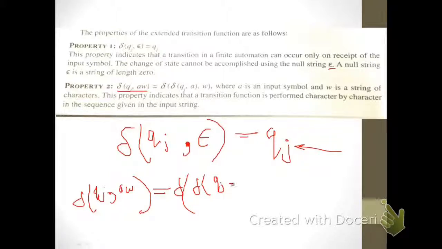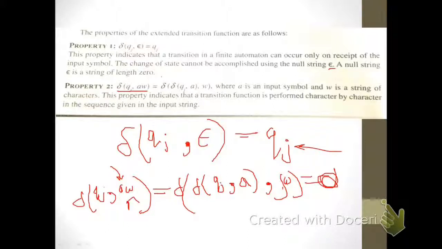Qj is the state. So first we will analyze the state for the symbol A, giving Qj A, then we will go to the symbol W, then whatever will be the resulting state will be produced here.